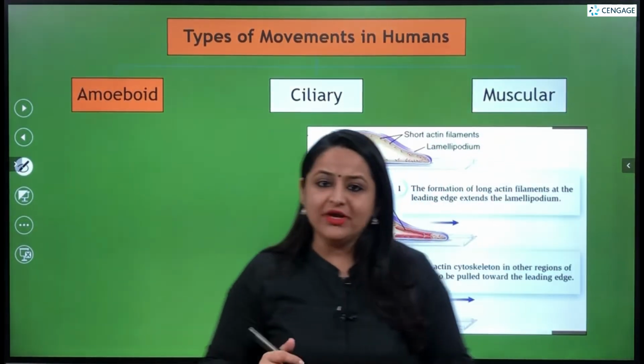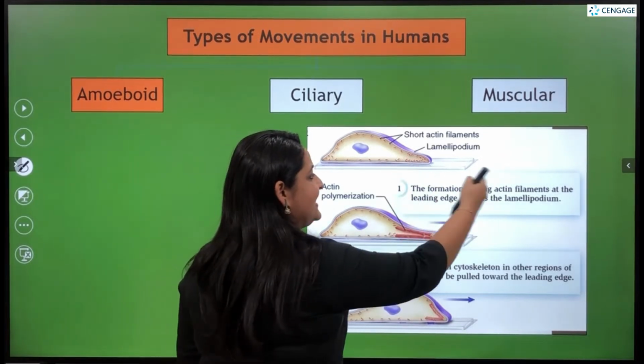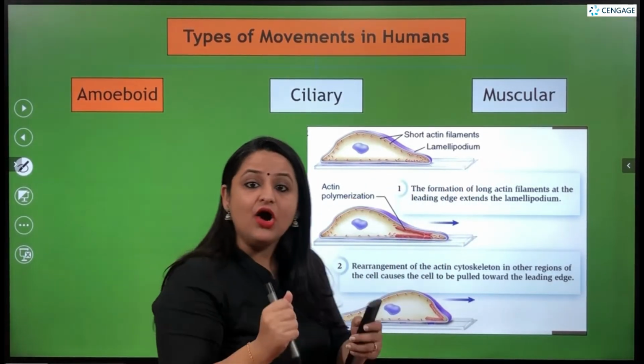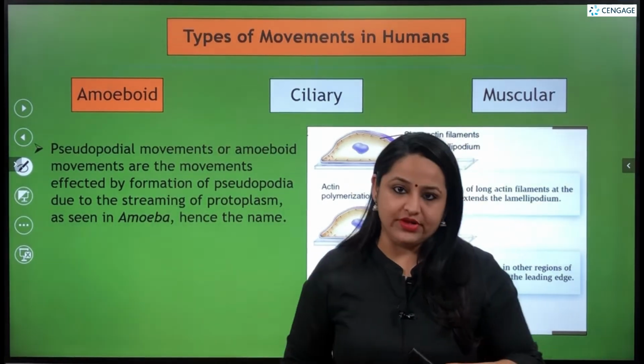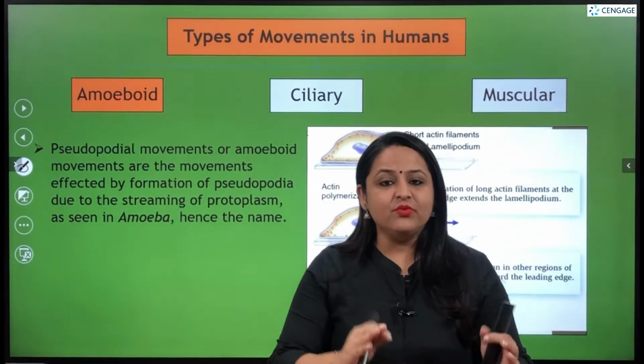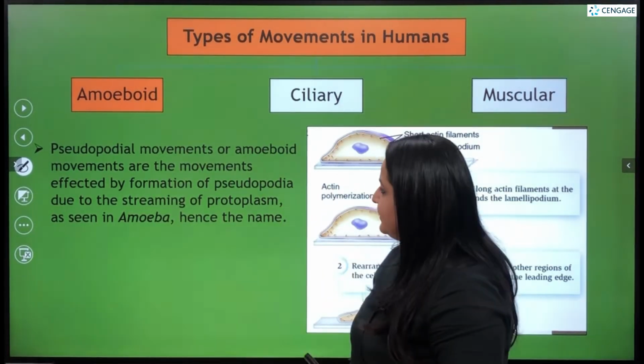You can see a picture over here. This is the movement of a cell just like an amoeba moves. So how does an amoeba move? Amoeba moves by the extension of its pseudopodia. This type of movement which is shown by some of our cells is known as amoeboid movement.